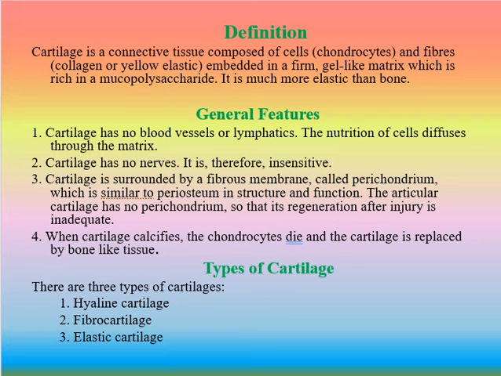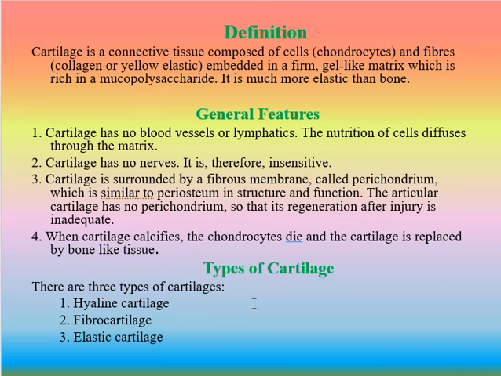General features of cartilage. Cartilage has no blood vessels or lymphatics. The nutrition of the cells diffuses through the matrix. Cartilage has no nerves, so it is insensitive. Cartilage is surrounded by a fibrous membrane called the perichondrium, which is similar to the periosteum in structure and function. The articular cartilage has no perichondrium, so its regeneration after injury is inadequate. When cartilage calcifies, the chondrocytes die and the cartilage is replaced by bone-like tissue.